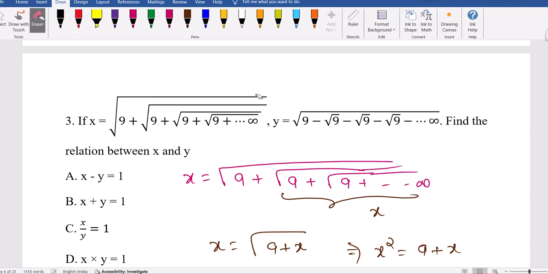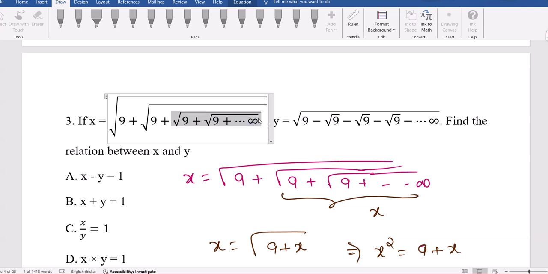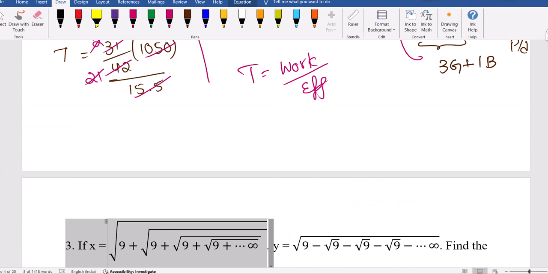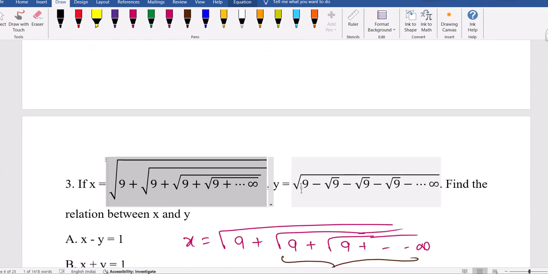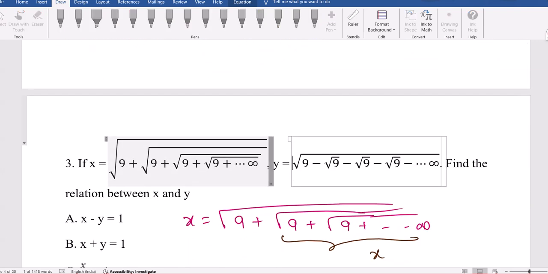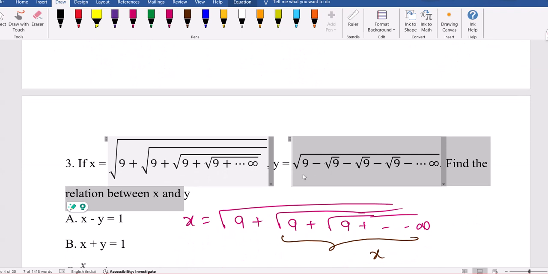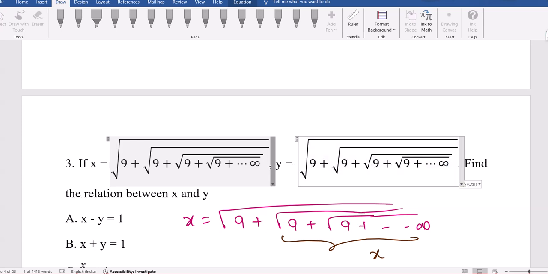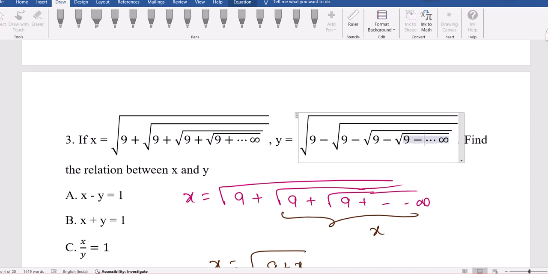So y also in a similar way, I'll take the same expression. So the relation between x and y is what? Is x minus y equal to 1? It seems similar to that will come. Square roots are not there in the option. So when you subtract, root 37 will eliminate.